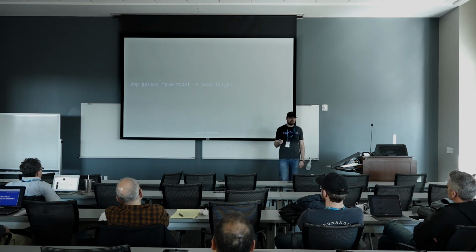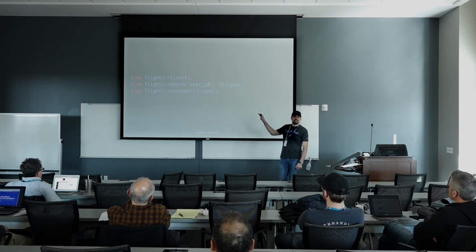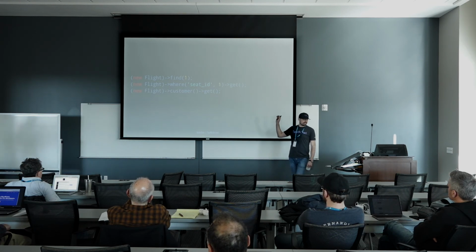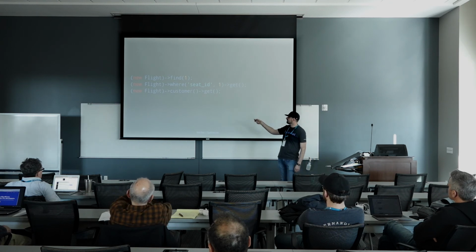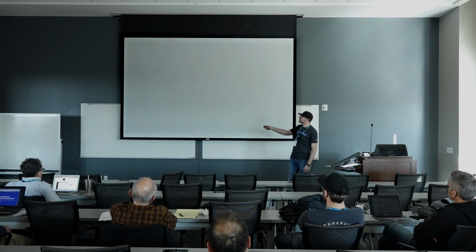And then we want to create a model for that migration. Does that make sense to everybody? So then from here, once we have a model, we can begin to do these types of things. So inside of our database, we can say, hey, flight, I want to find the flight of ID 1. So I'm just going to find the flight of ID 1 here. Whoops.